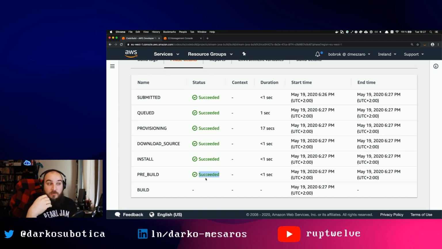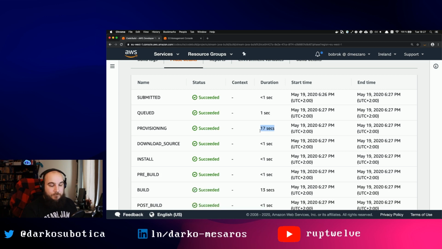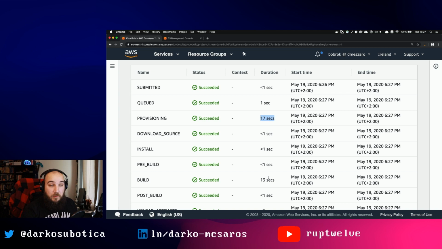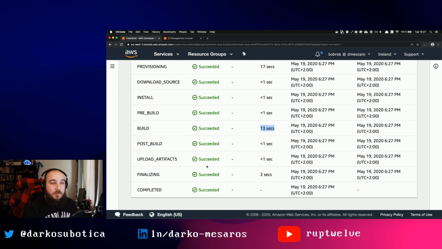Now, it's running the build phase right now. So this will take the longest, apparently. So the provisioning and the build phase takes the longest. See, it's 17 seconds in this case, because it's a managed image, so it should be fine. Build took 30 seconds. Again, it's a very simple Hello World application, so that's why it doesn't take long. And post-build, there's nothing, or there is post-build that just echoes something, right? And it uploads the artifacts and finalizes, that's it.